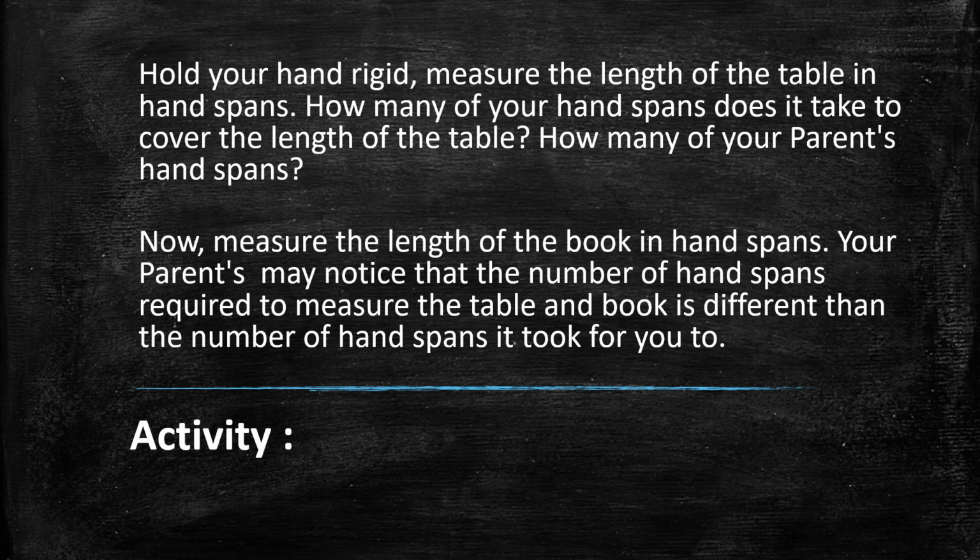Can you see the difference? Yes, correct. Why is it so? Why do you get a difference between both handspans? If your number of handspans while measuring the length of the table is 12, then your parents may require only 8 handspans. Why is it so? Because your hand is smaller than your parents', right?